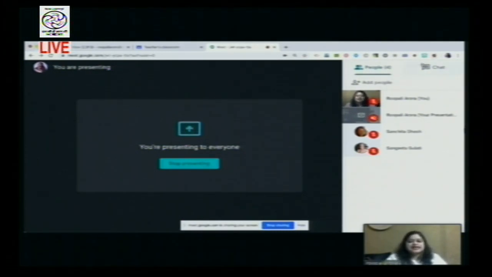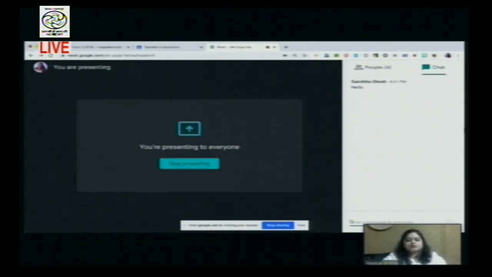Then on the right hand side, there is a chat option. If I open the chat option, then I can converse with my class over here when my presentation is on and I'm showing my lesson and explaining my lesson. Alongside, the students can unmute and ask as well, but if everyone starts to unmute, then there can be indiscipline like we have in our own physical classrooms. Likewise in a virtual classroom as well, if during the lesson the child feels the need to ask a doubt, they can do that by writing it in the chat.